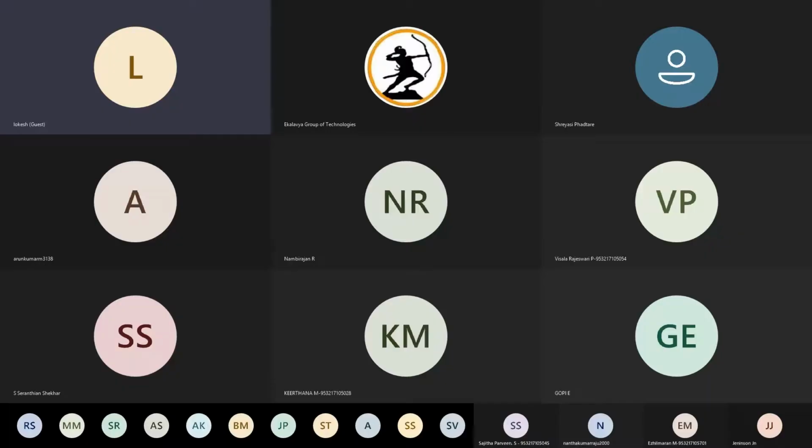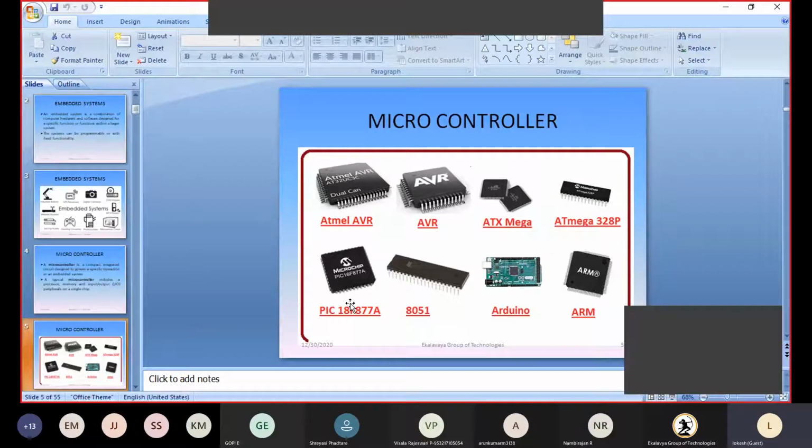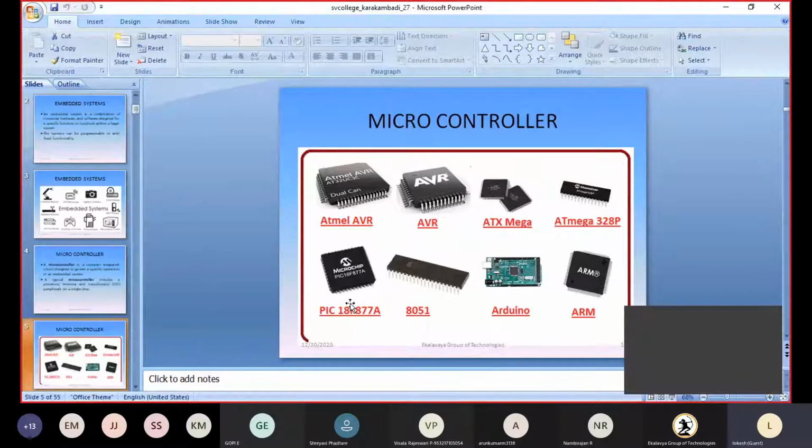So we will discuss the different microcontrollers. These are the manufacturers, and we have seen the 8051 microcontroller, which is an 8-bit microcontroller. Like that, we have the Atmega 328P. This Atmega 328P is fitted into a board, and that board is called an Arduino. So this is the Arduino.